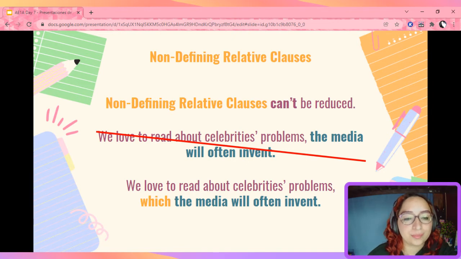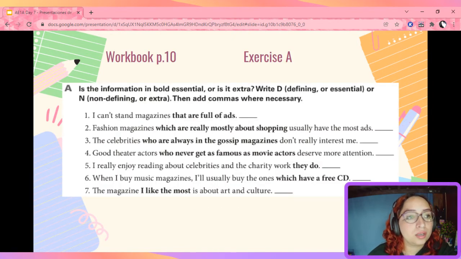So let's go ahead and practice. Let's go to workbook page 10, exercise A. Here, you need to decide if the information that is in bold is essential or if it is extra. We're going to write D if the information is essential for defining, and if the information is extra, then we know that it is a non-defining clause, so we're going to write N. And we need to add commas when it is necessary.